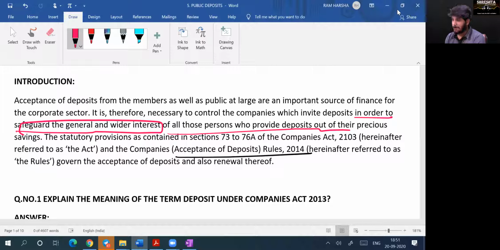The statutory provisions are contained in 73 to 76A, and the procedures for deposits are given under the Acceptance of Deposits Rules 2014. They govern the rules and regulations relating to deposits.